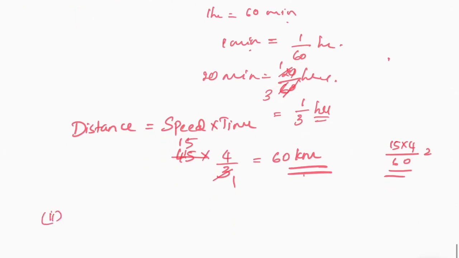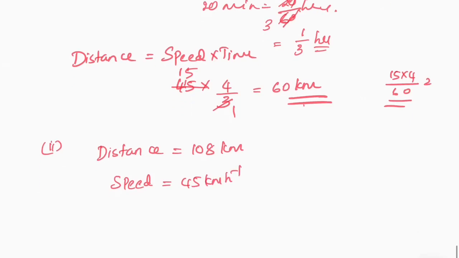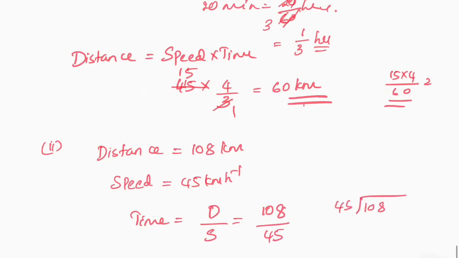Now coming to the second sub question. The time taken by him to cover 108 kilometer. Distance is equal to 108 kilometer. Speed is already given initially in the question, 45 kilometer per hour. You need to find the time. Time is equal to distance by speed, so 108 by 45. 108 divided by 45. 45 twos are 90, so 18 balance.